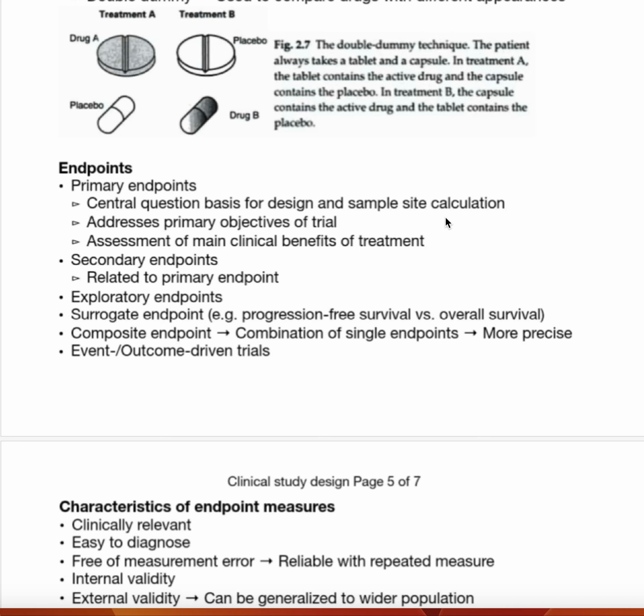Then there is the secondary endpoint, which is related to the primary endpoint, helping the primary endpoint. And then the exploratory endpoint. By exploratory, I mean that when we pursue these objectives, we can explore many things that we didn't plan for or expect.